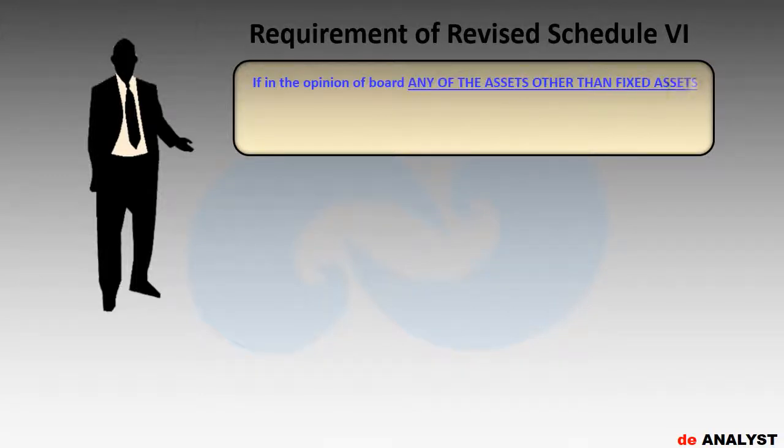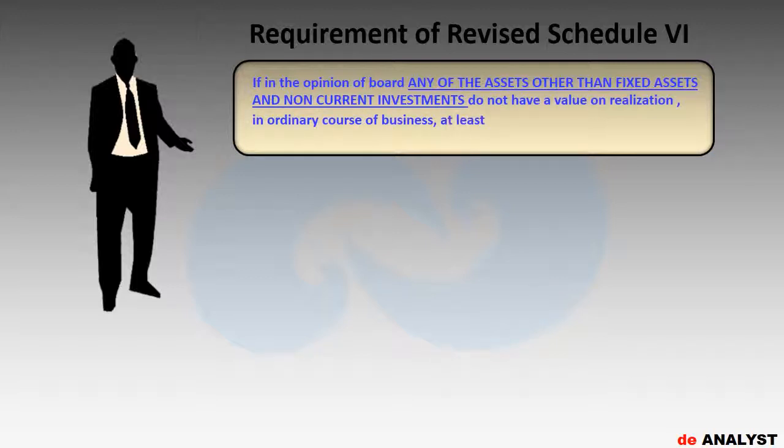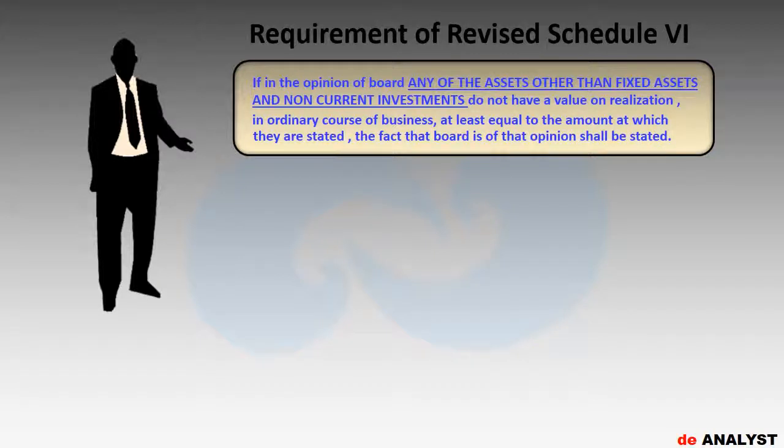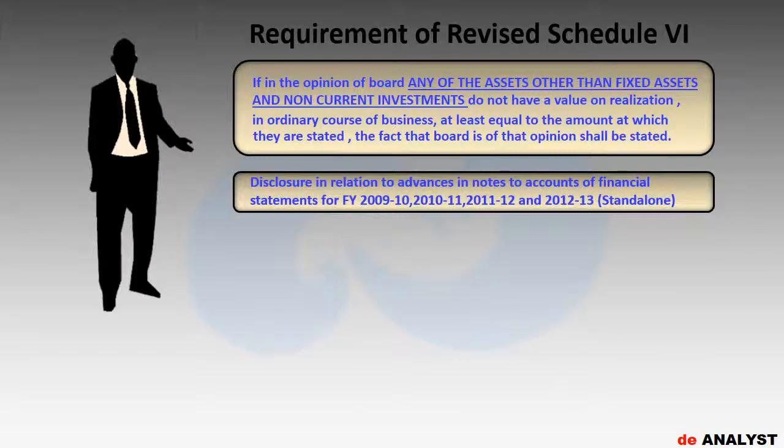Revised Schedule 6 requires that if in the opinion of the board any of the assets, other than fixed assets and non-current investments, do not have a value on realization in the ordinary course of business at least equal to the amount at which they are stated, the fact that the board is of that opinion shall be stated. Thus, as per this requirement, the board had to place an opinion about recoverability of all the assets, except fixed assets and non-current investments. Folks, now DA will tell you how not only management escaped placing its opinion, but also the auditor has accepted that.